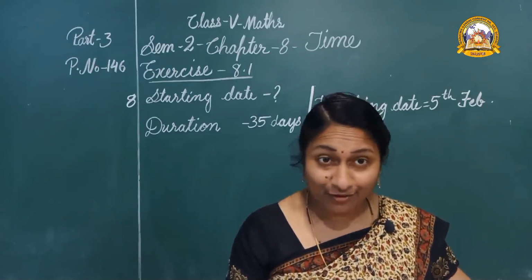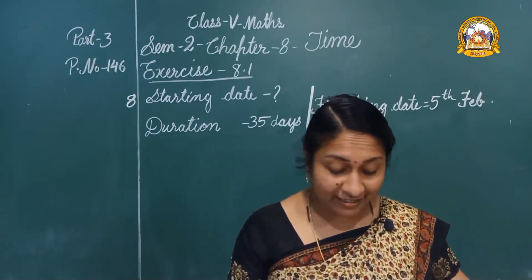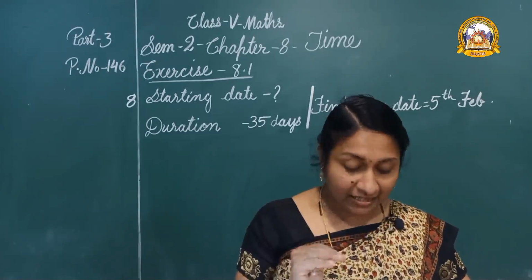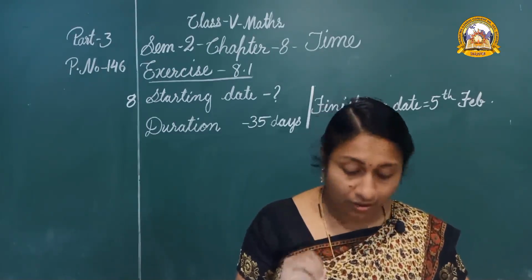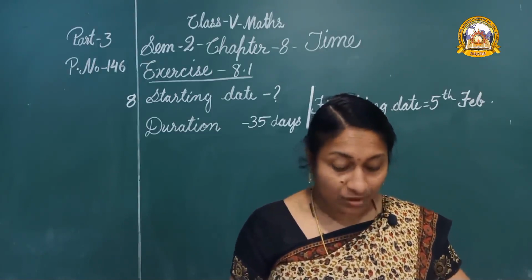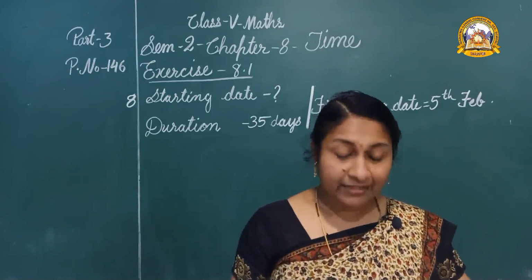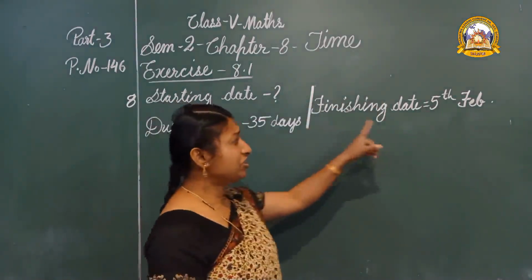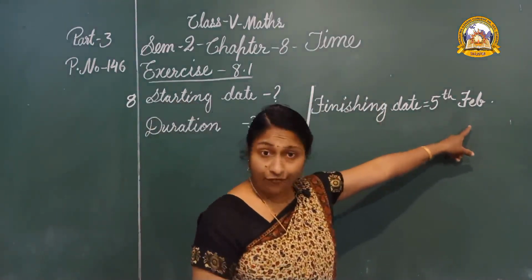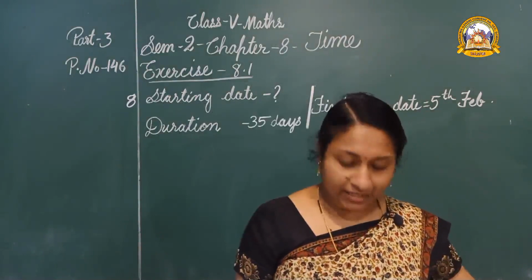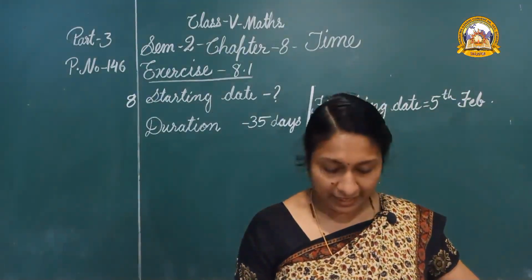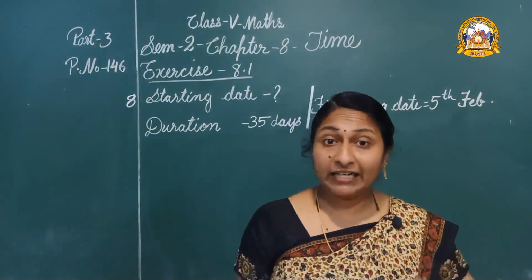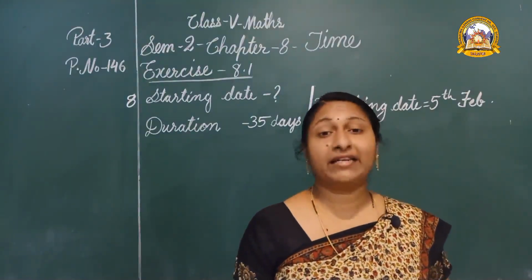Here we have to find the starting date. Let us take the finishing date as the sports day, that was on 5th February. Okay, finishing date 5th February. Duration 35 days. We have to find the starting date of the practice.